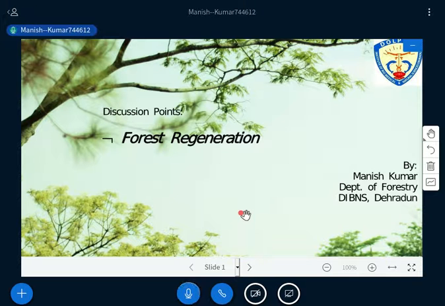Okay, fine. So now let's start. Today's topic is forest regeneration that we need to discuss. So here we have these two terms, forest and regeneration. First we will understand both the terms one by one, then things become simpler for all of you. Is it okay? So listen carefully, and also keep your sight on these slides so that you can understand the things much better.